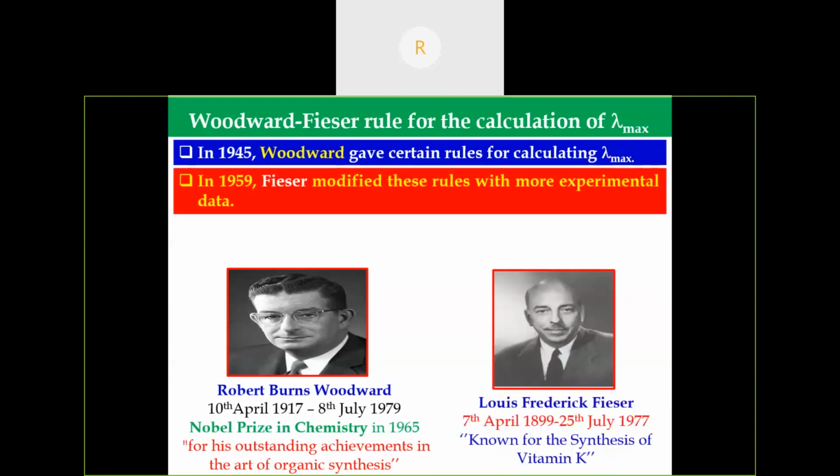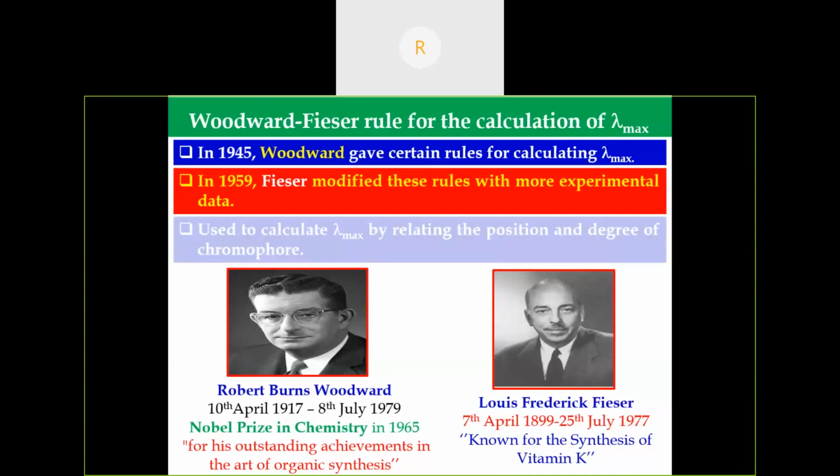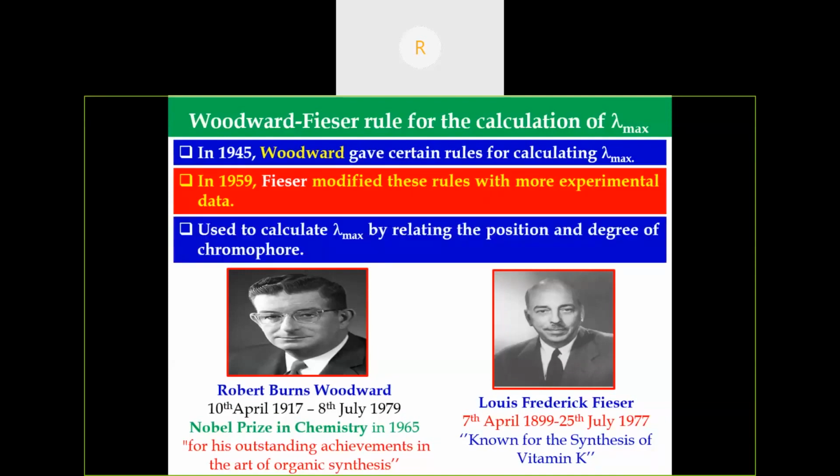In 1959, Fieser modified these rules with more experimental data. He is Louis Frederick Fieser, so we should not confuse him with Emil Fischer, the carbohydrate chemist, natural products chemist. Louis Fieser is known for the synthesis of the blood clotting agent, vitamin K. One of his notable students is Donald J. Cram. We might have heard of Cram's role in stereochemistry. He is a student of Fieser. The Woodward-Fieser rule is used to calculate the lambda max by relating the position and degree of chromophores.